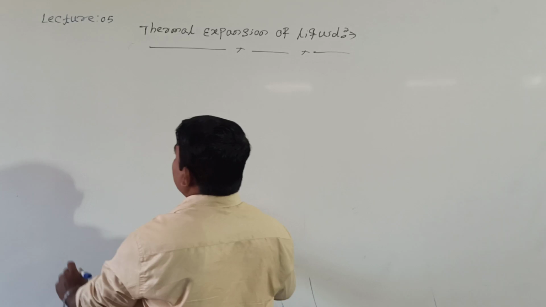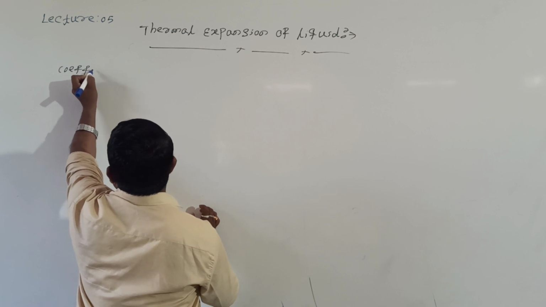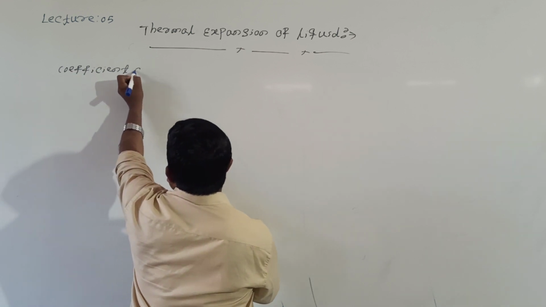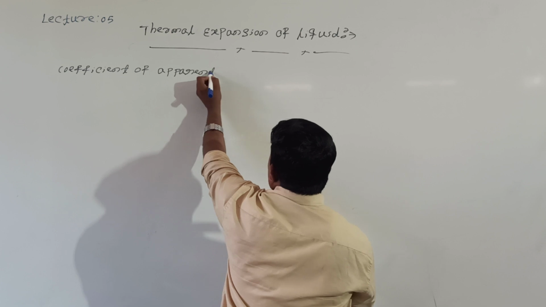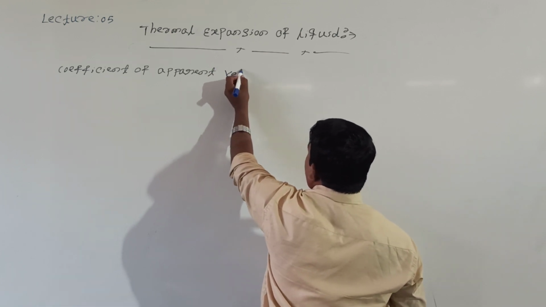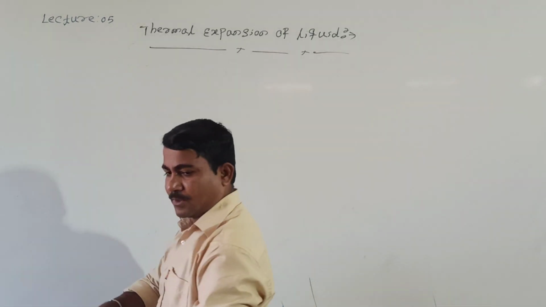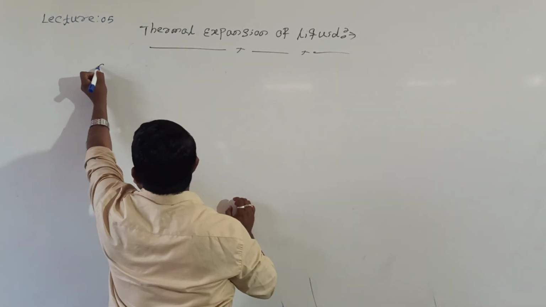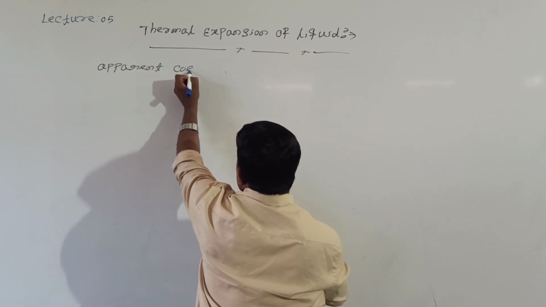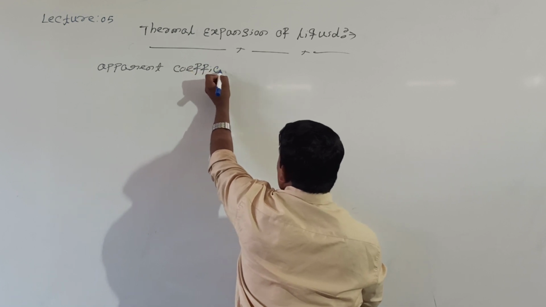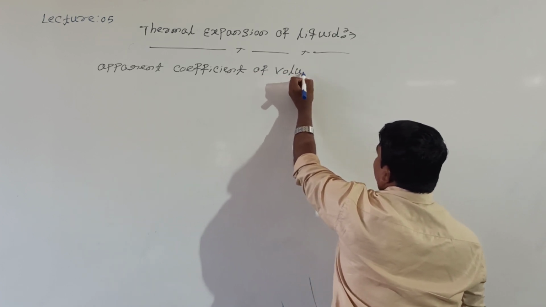See here, the first case is the coefficient of apparent volume expansion, or we can call it apparent coefficient of volume expansion.